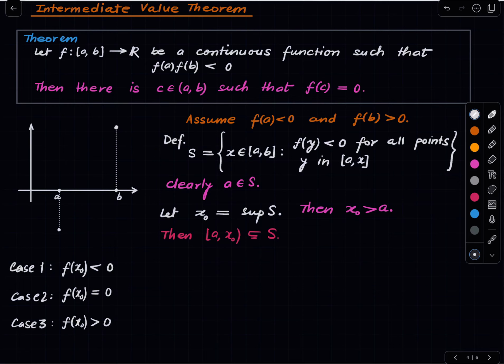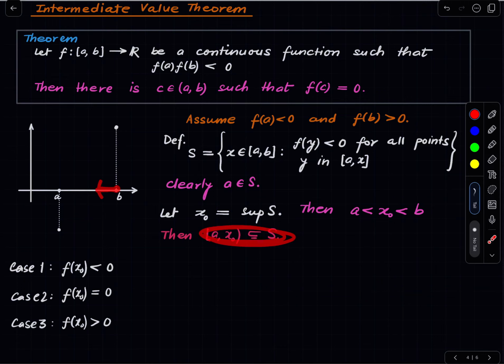Now I should have also said before I came here, the supremum of S is strictly less than B. Because if x naught were equal to B, then the function would take positive value in a neighborhood around x naught, and that would contradict this part.